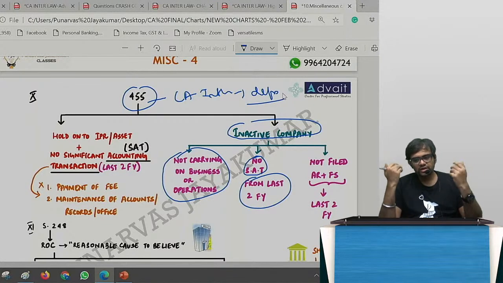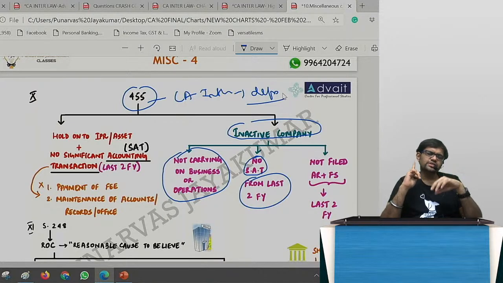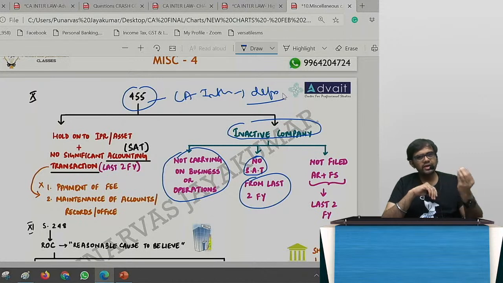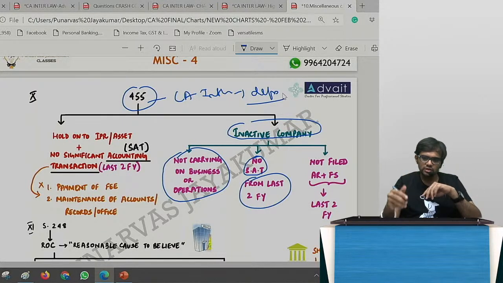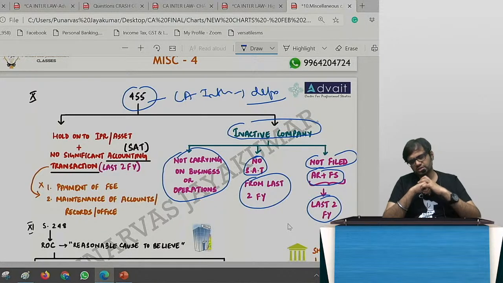Which is not carrying on any business or operations. It has no significant accounting transaction for the last 2 years. Significant accounting transaction means what? Buying and selling of goods, those kind of transactions, not paying rent and all those things. Correct? So it has not filed annual return or financial statement for the last 2 financial years.